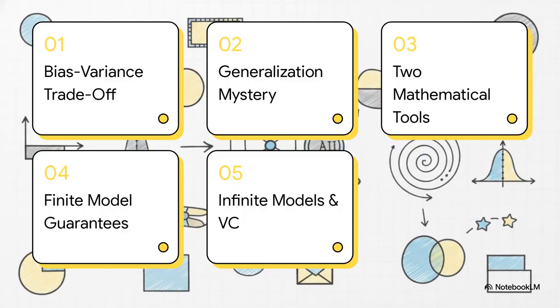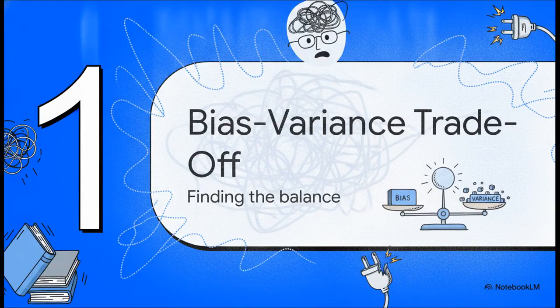To figure this out, here is our roadmap for today. We'll start with number 1, the Bias-Variance Trade-off. Then we'll look at the mystery of generalization. After that, we're bringing in 2 mathematical magic tools, applying them to guarantees for finite models, and finally, we'll tackle infinite models and the VC dimension. Let's hit it. Section 1.